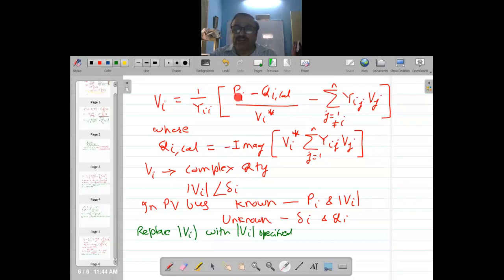Pi is already specified at that bus because it is a PV bus, and then we get the value of Vi. But we will not use the complete value of Vi. We will discard the magnitude part of it, because the magnitude is already specified. So we will replace modulus of Vi with Vi specified, and we will take only the angle delta I which we have calculated using this. So this is how we will proceed.